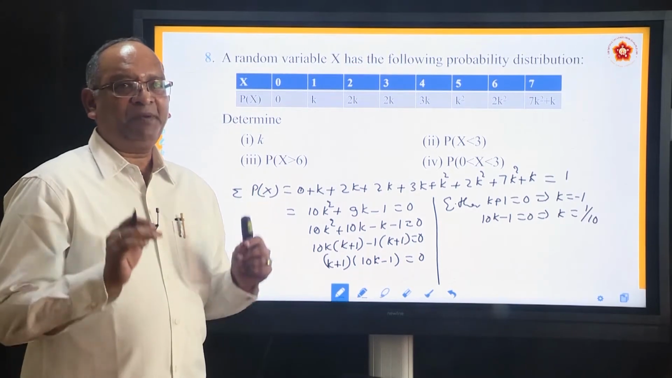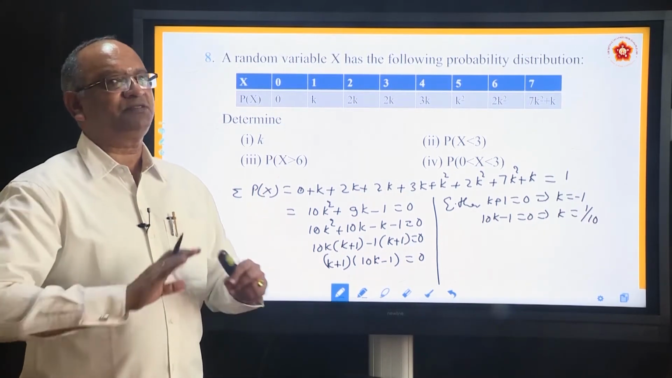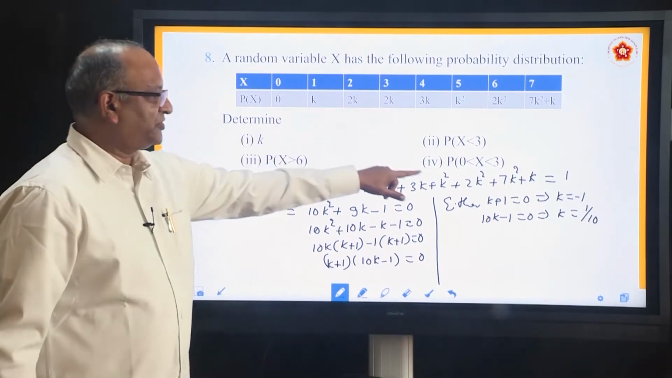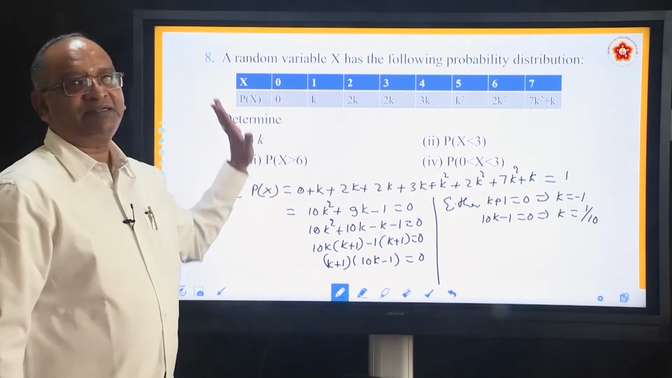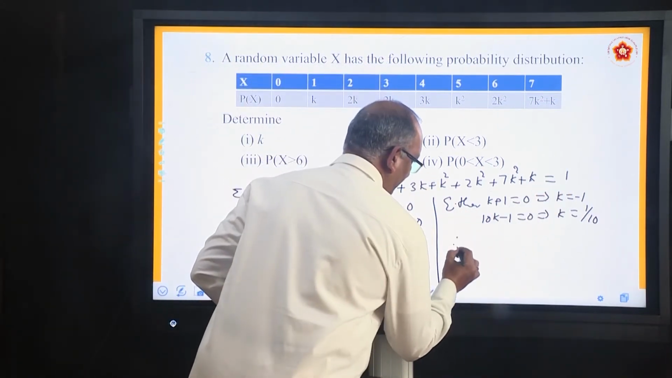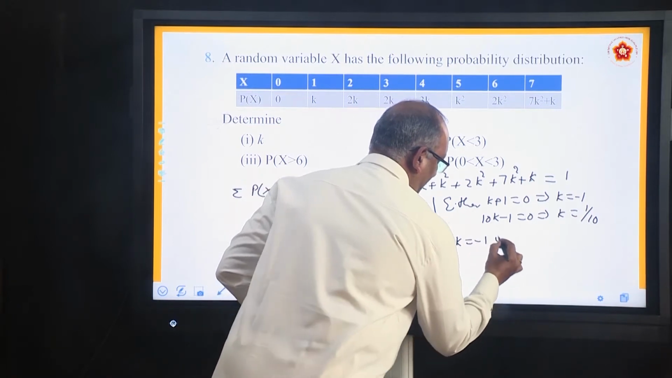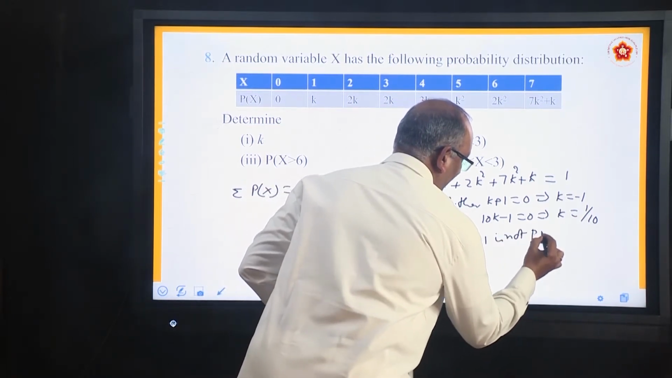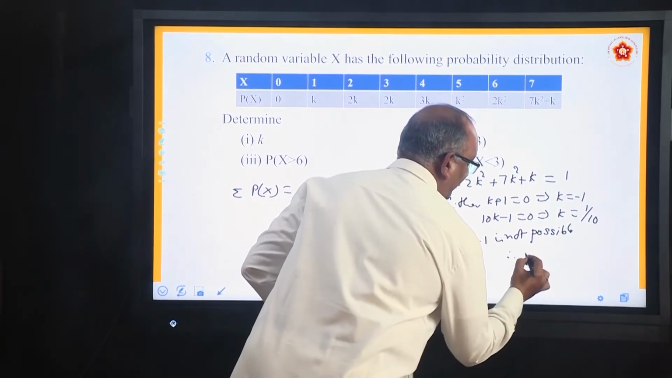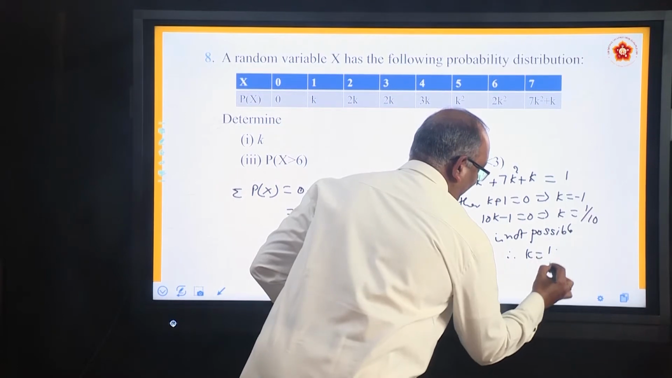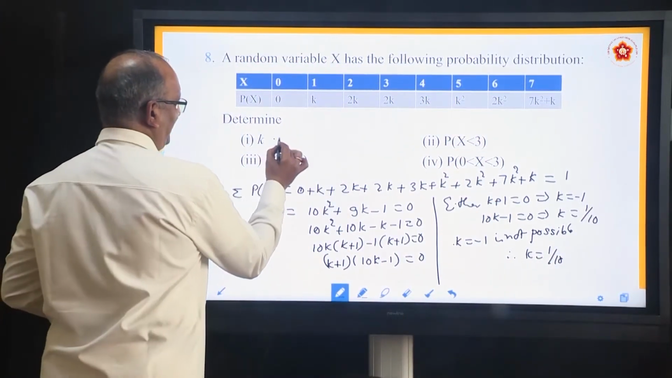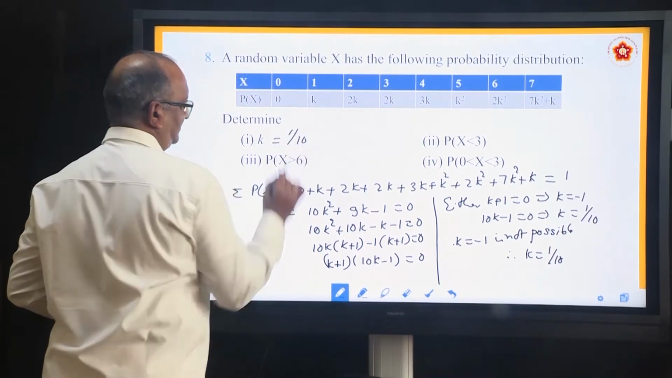We know that the probability of any event is not negative. For example, here we said k. If you substitute k equal to minus 1, it is wrong. So, we reject k equal to minus 1, it is not possible. Hence, k equal to 1 by 10. This is the answer. So, the first answer is k equal to 1 by 10.